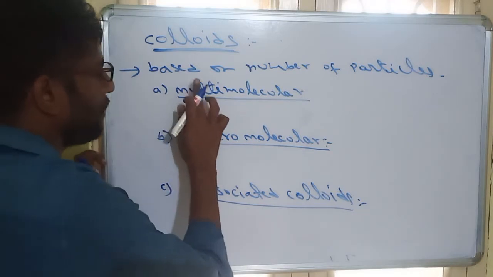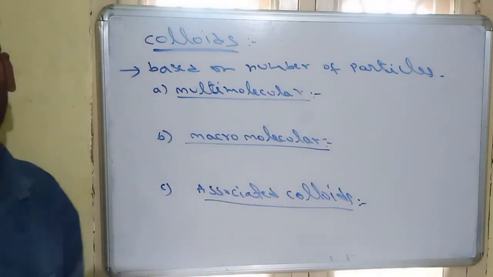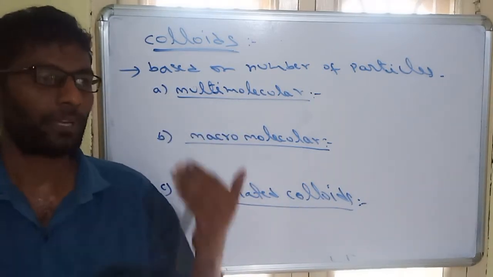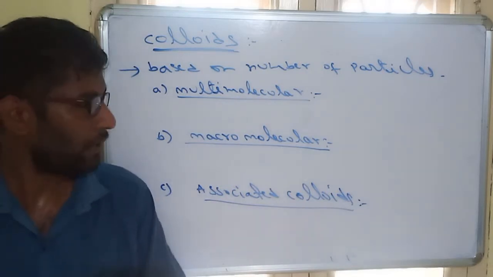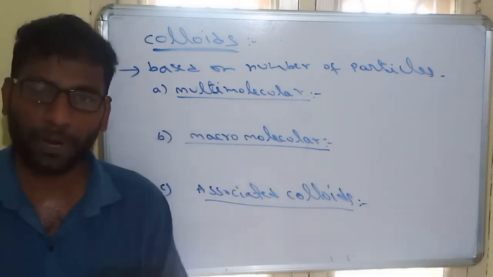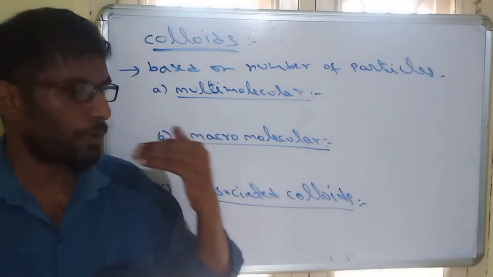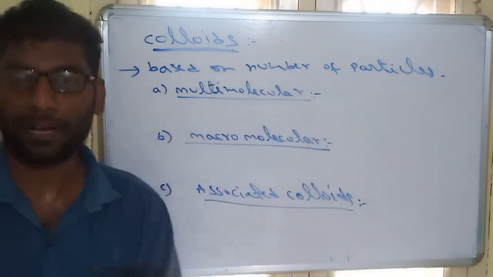So what do multimolecular colloids mean? For the formation of a colloid, a particle size of 1 to 1000 nanometers is required. But when the particle sizes are very small, they cannot form colloids. So a larger number of particles aggregate together and achieve the colloidal range.